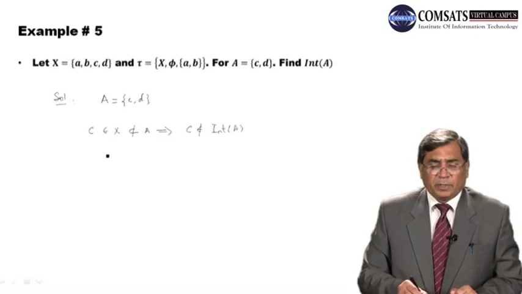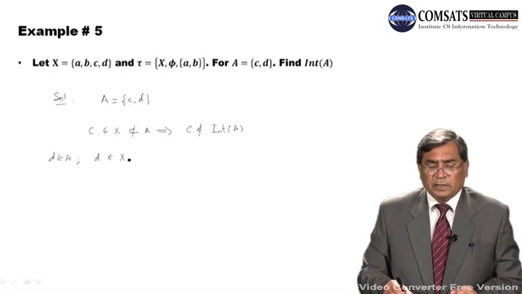D is a point of A. Let's check. D belongs to the only open set X which is not contained in A. This implies D is not an interior point of A.